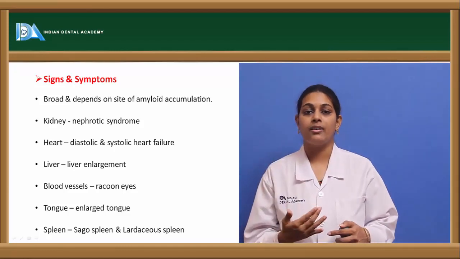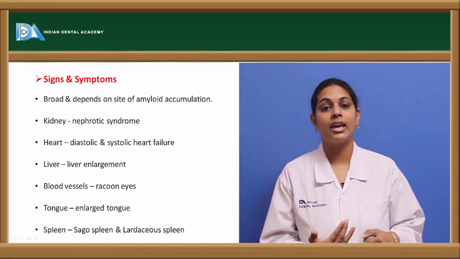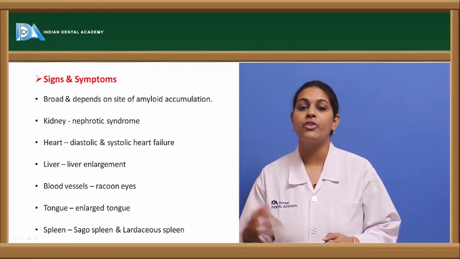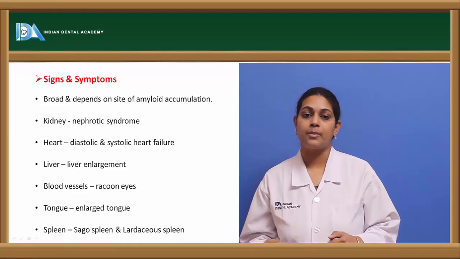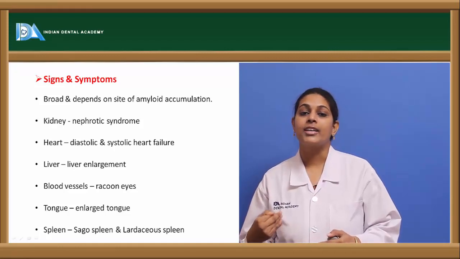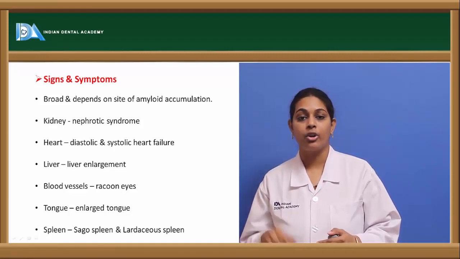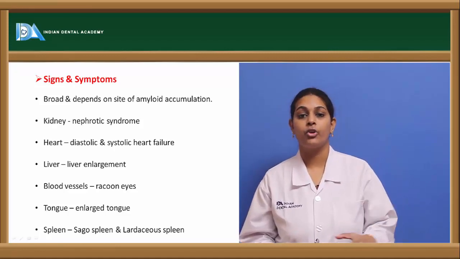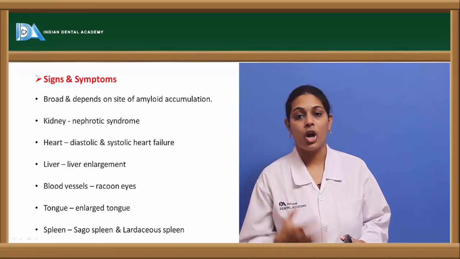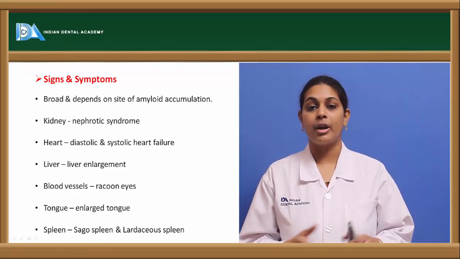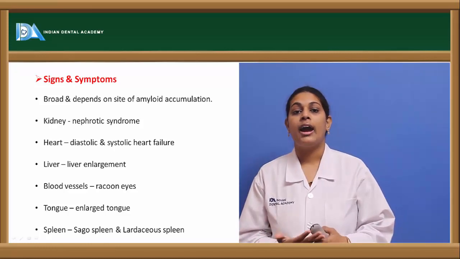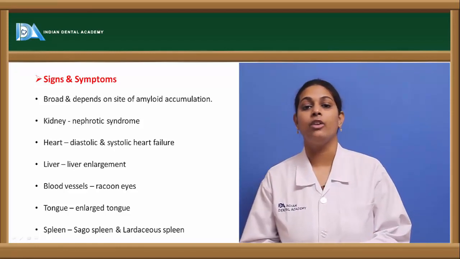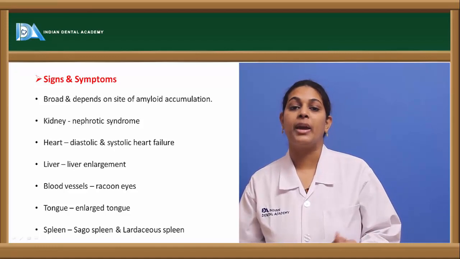Coming to the next part, the tubular part. In the tubule, similarly, these proteins are deposited at the wall of the tubule. From there they reach the intertubular substance and then the extracellular part, causing narrowing of the tubule as well as abnormal deposition. This results in a nephrotic kind of syndrome. Coming to the gross section, the kidney might be normal or enlarged, and the cut section shows a waxy, translucent appearance which might sometimes appear pale.